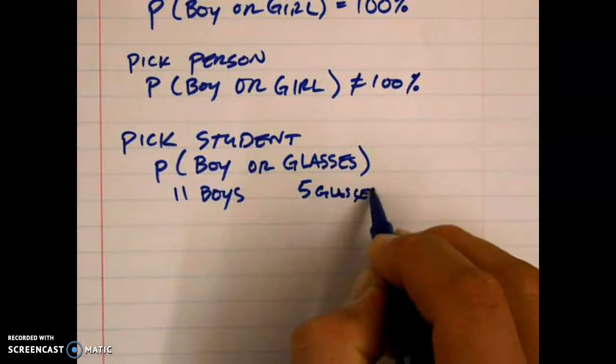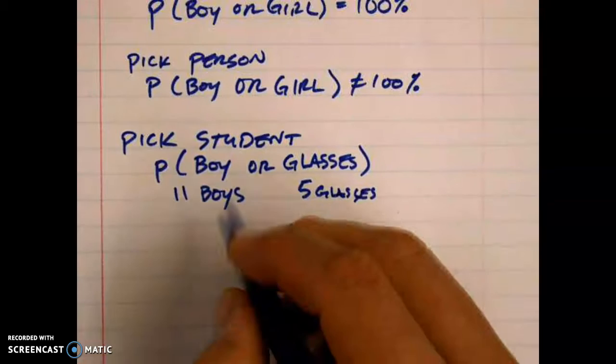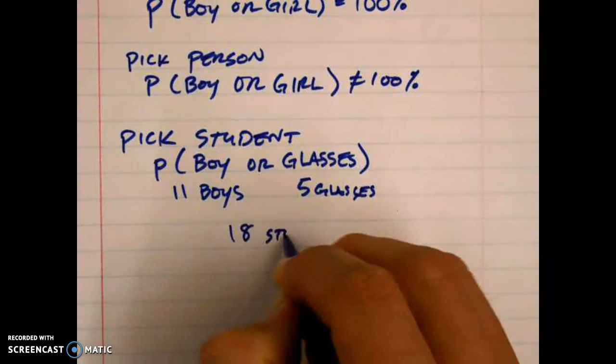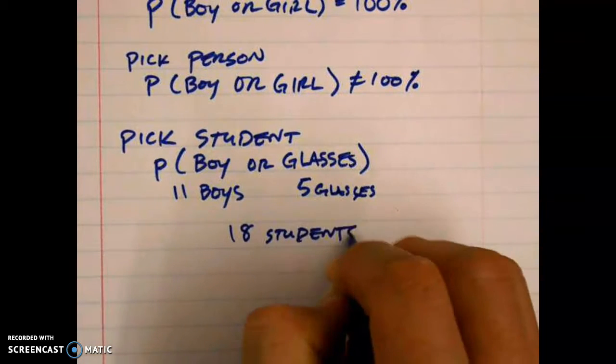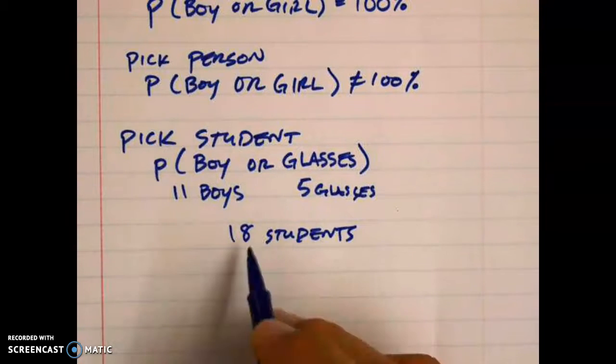How many students do we have? 1, 2, 3, 4, 5, 6, 7. We have 18 students in this class. How many guys, when I said how many students are in this class, started counting everyone? Yeah? Okay. All you had to do was count the girls and add it to the boys, right? Okay, so we have 18 students.